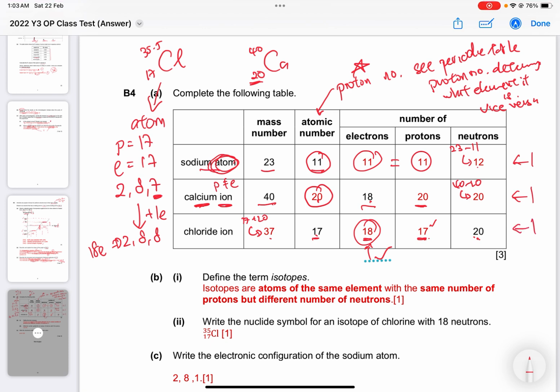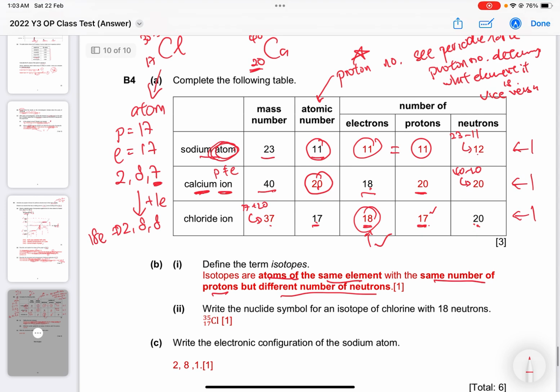Next. B part 1, define atom isotope. So you realize defining isotopes keep coming out, so just take note of it. Atoms of the same element, same number of protons, different number of neutrons. Okay?